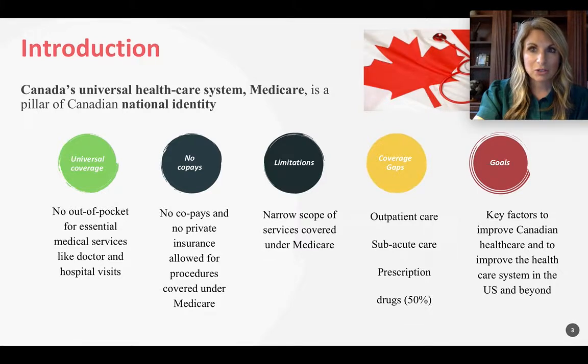They provide universal coverage, which means no out-of-pocket cost for essential medical services like doctor and hospital visits. There's no copays and no private insurance actually allowed for procedures that are covered under Medicare. There are some significant limitations to note, however. There's a narrow scope of services covered under Medicare, and they leave out things like outpatient care, subacute care, and about 50% of prescription drug costs.